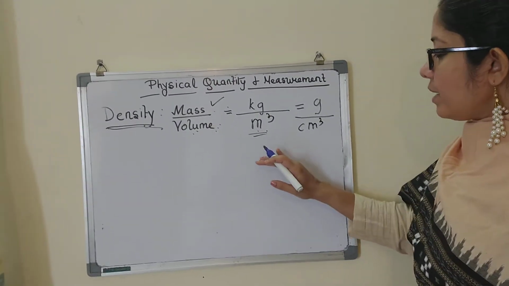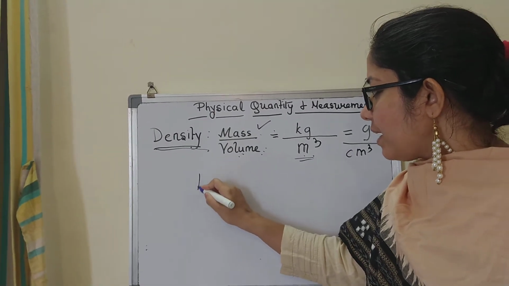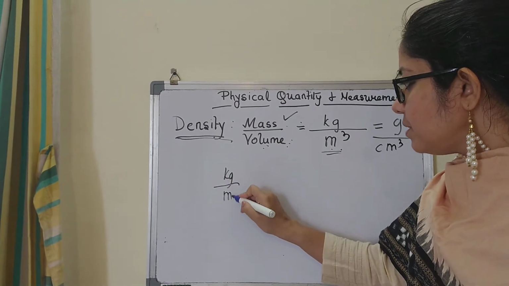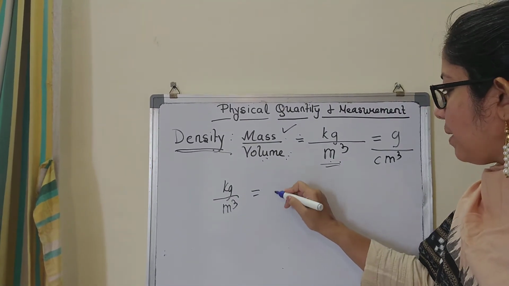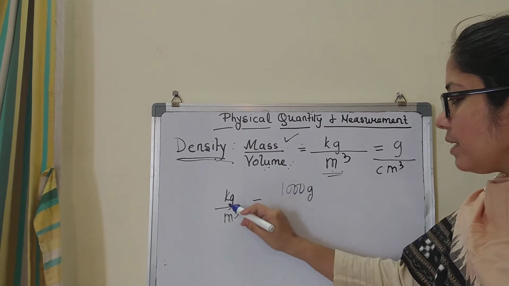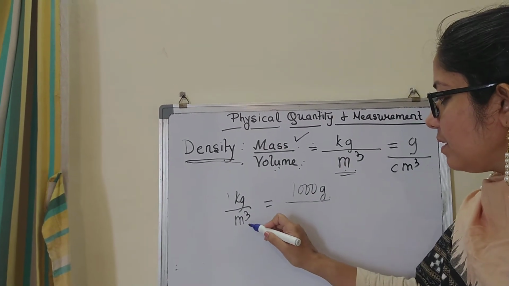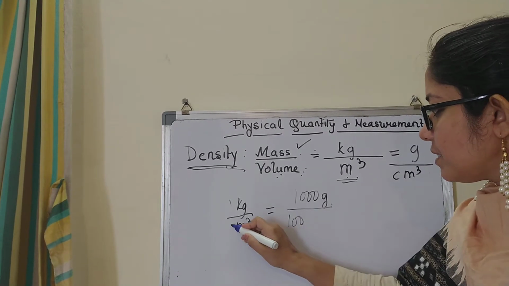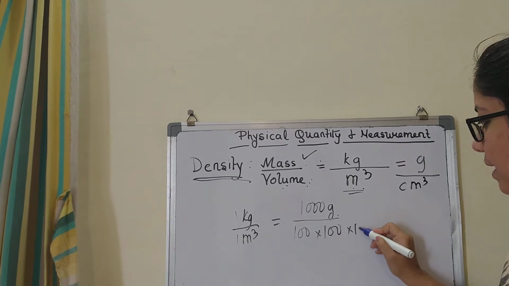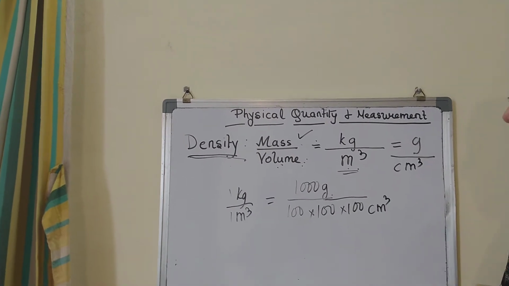Now, can we find a correlation between these two? I'll just write here kg per meter cube. Now if I am converting kg into gram, I will write 1000 gram, since 1 kg is equal to 1000 gram. And 1 meter is 100 centimeter, so meter cube becomes 100 centimeter cube, likewise.